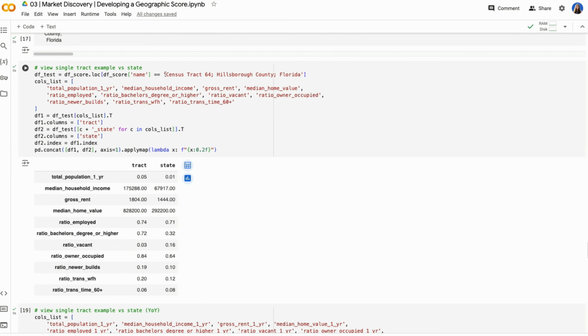So in this simple example, I'm looking at one single tract in Hillsborough County, Florida, which is Tampa, Florida. We could see that this tract's total population has grown 5%, whereas the state was 1% from 2021 to 2022. Median household income is almost 3 times the state. Gross rent, higher than the state. Median home value is also higher than the state, and so on.